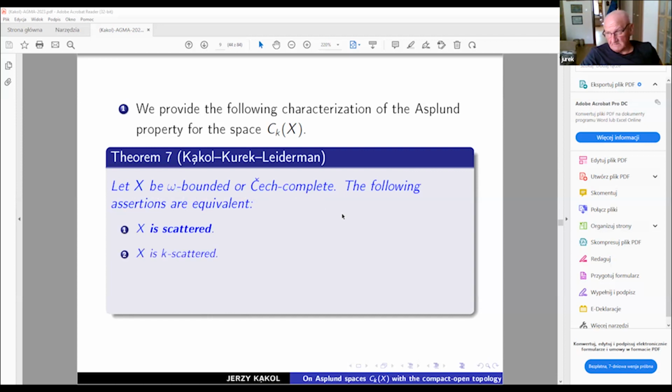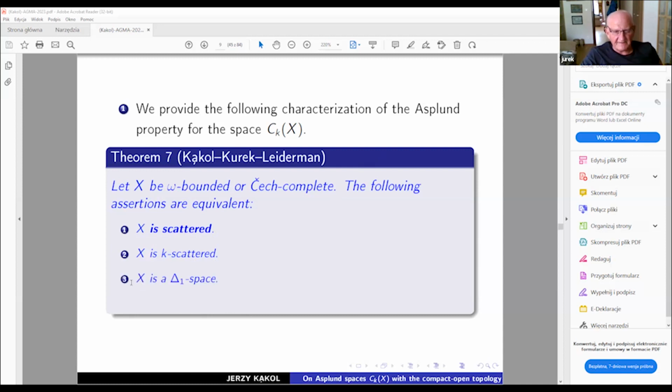X is scattered. X is k-scattered, which means that any compact subset of X is scattered. So if we are working in classes like here, k-scatteredness for such spaces implies scatteredness. It was already well known that for Čech completeness, X is scattered if and only if any compact subset is scattered. So we have another class of spaces for which exactly the same situation appears.